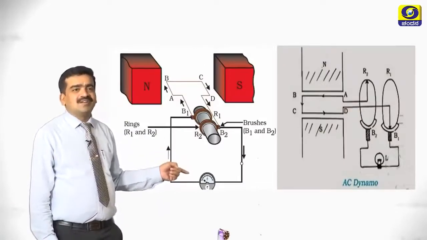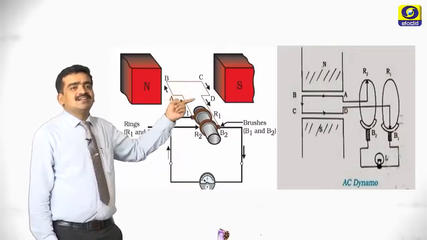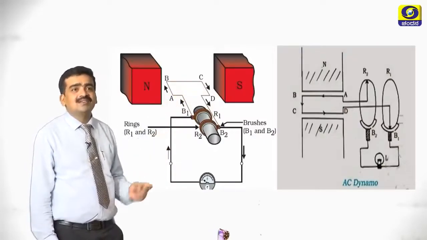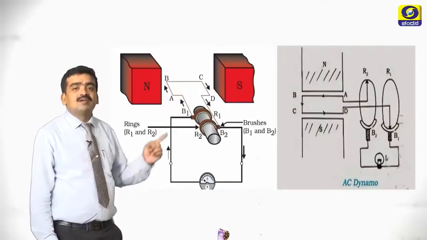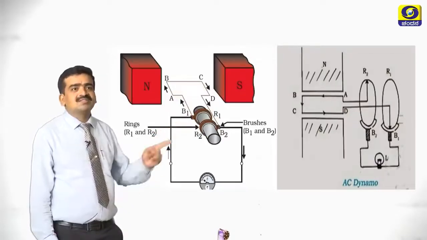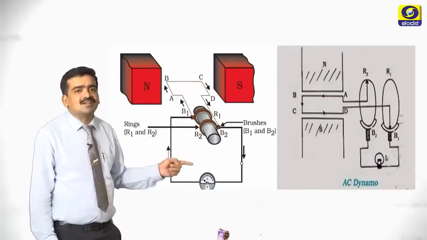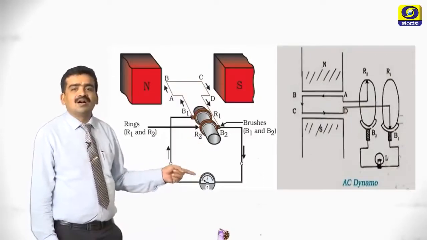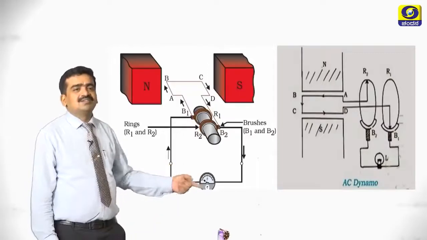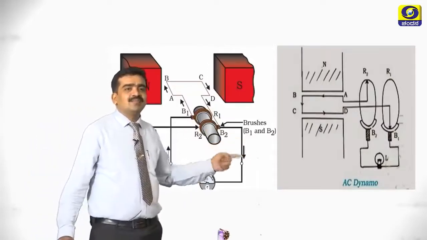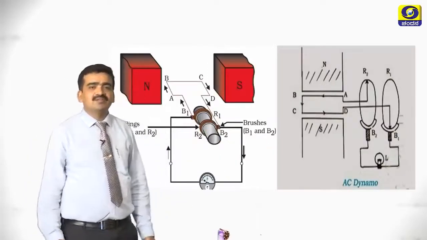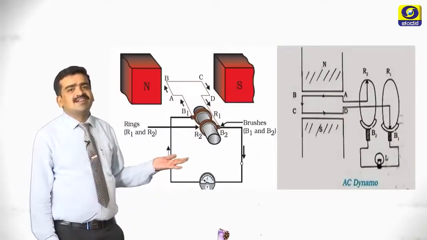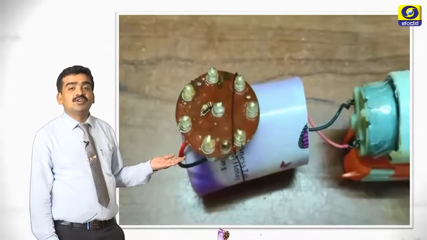induced EMF. Here N and S indicate the north and south poles of the magnetic field, ABCD is the rectangular coil which is connected to the copper rings, the copper rings are connected to the carbon brushes, and the carbon brushes are connected to the external circuit. It is connected either to a bulb or to a galvanometer. Here it is a 3D diagram and this is a 2D diagram. You can write any one in the exam if it is asked.